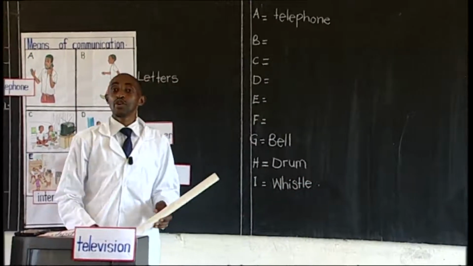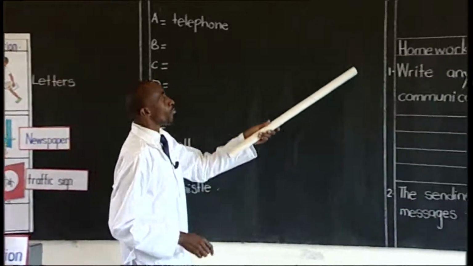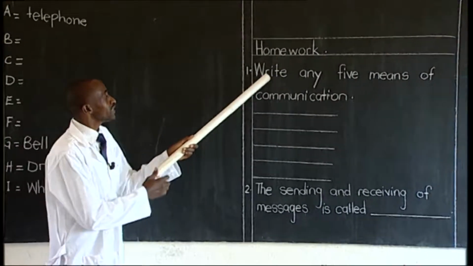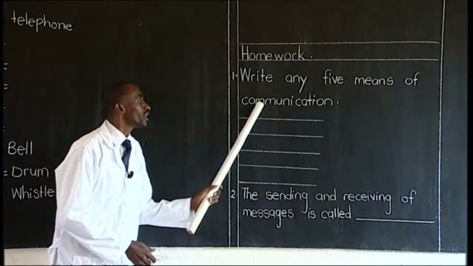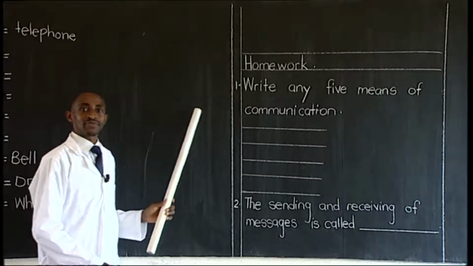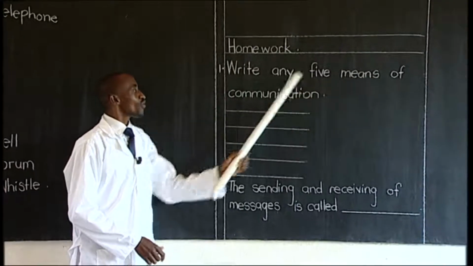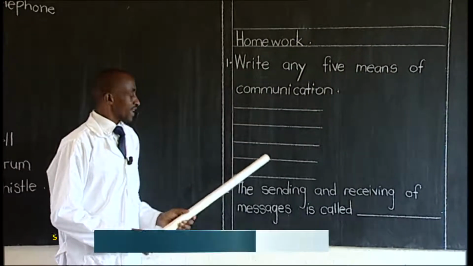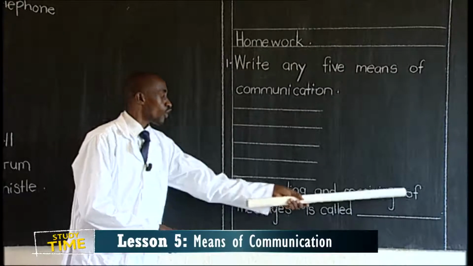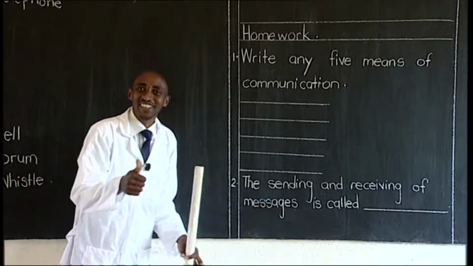Afterwards, after writing all this, you write your homework. Your homework is to write any 5 means of communication. You write them. Then you go to number 2. The sending and receiving of messages is called dash. I know you know the answer.